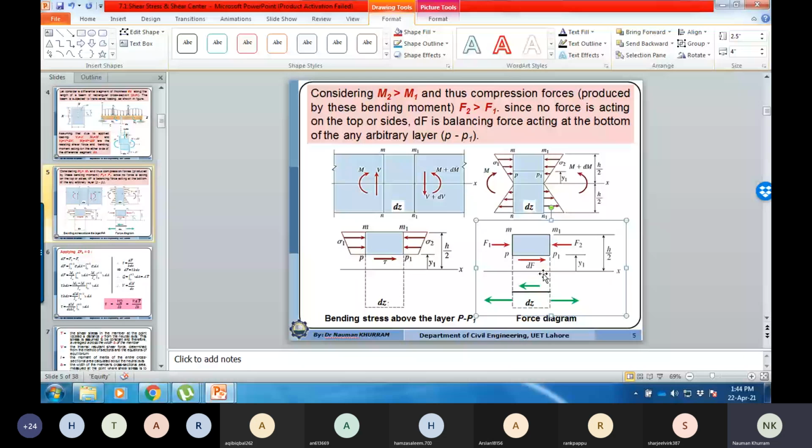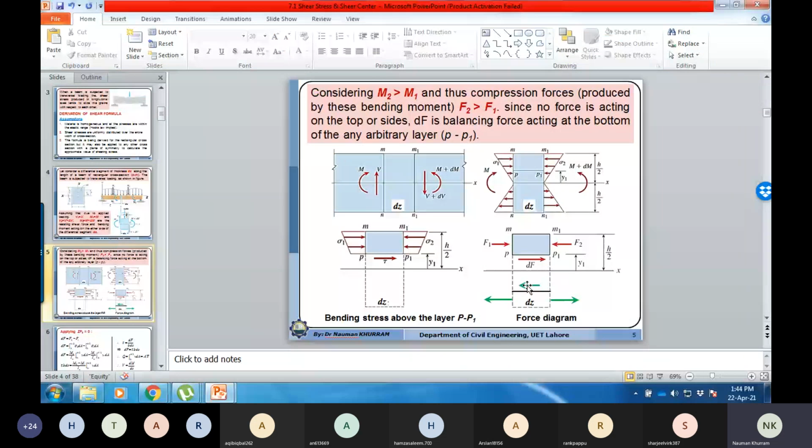If one fiber part is sliding with reference to the other, both parts are moving in opposite directions. So the horizontal shear force, if it is acting on the right side with reference to the top part, might be acting to the left side with reference to the bottom part, because the top part is subjected to compressive stresses and the bottom part is subjected to tensile stresses, but their magnitude will be the same. So this I wanted to explain.